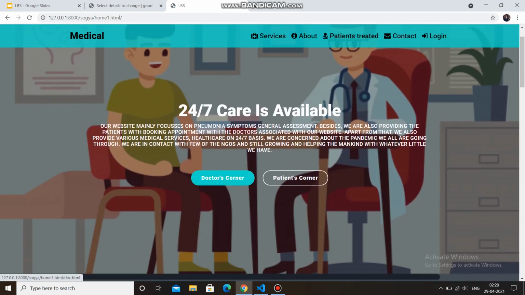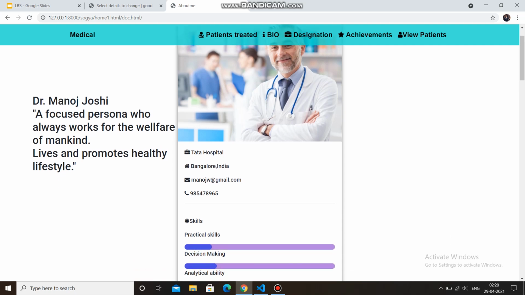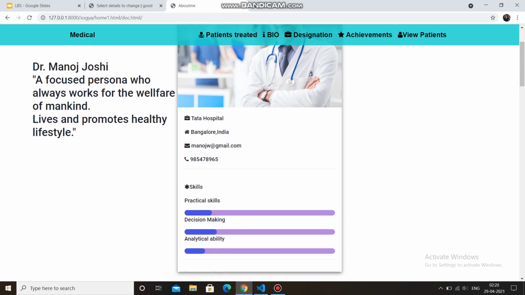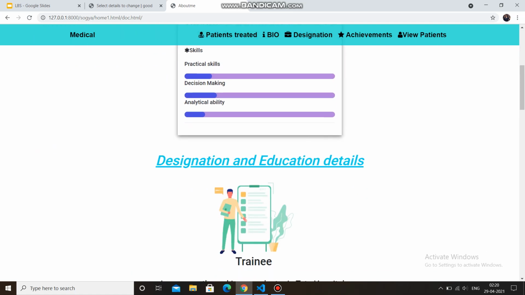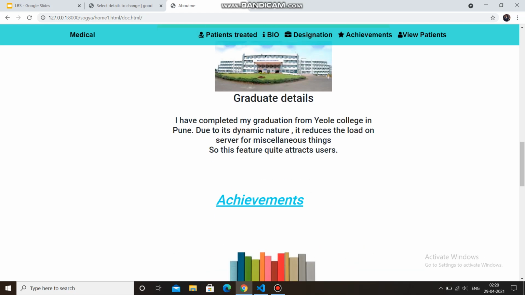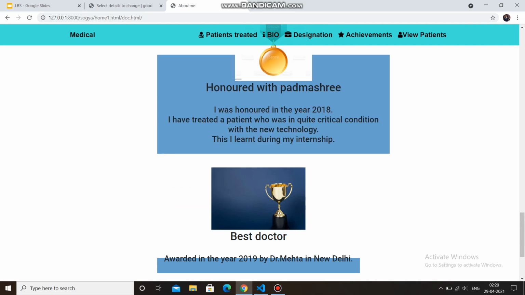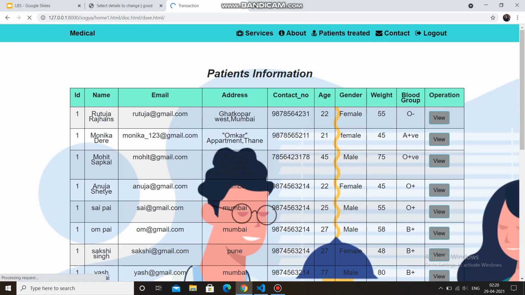Now we will move towards the doctor's corner. In the doctor's corner, as we can see, the one who has filled in his details is depicted over here with his designation and education details too, his achievements. He can also view his patients. Like these are the patients of the doctor.